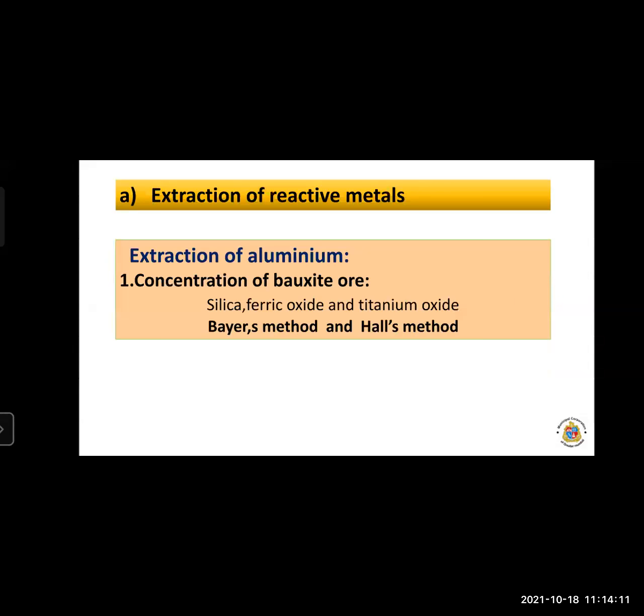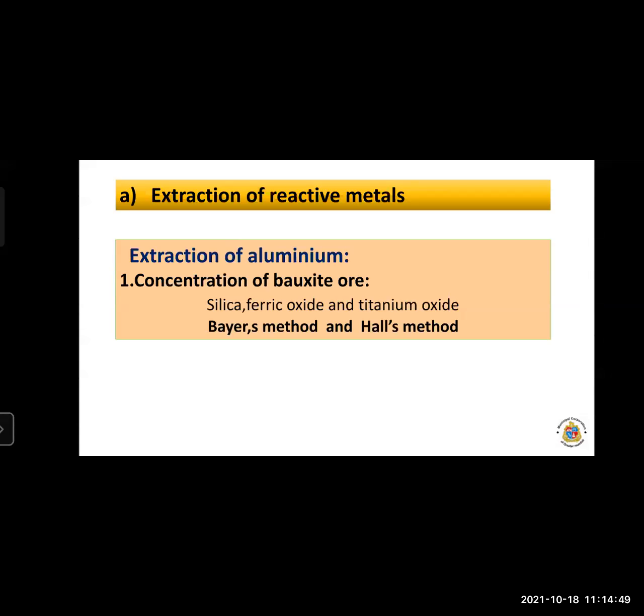These highly reactive metals react with oxygen, water, and also acids. They also form oxides, hydroxides, and some salts. Let us start with the extraction of metals. According to the reactive series, the reactivity decreases down the series. For example, potassium, sodium, and aluminum are highly reactive metals.